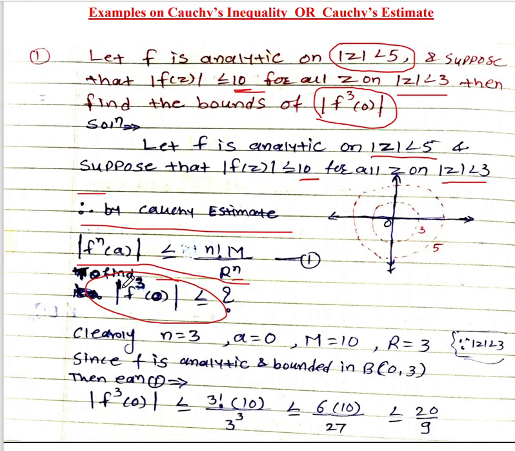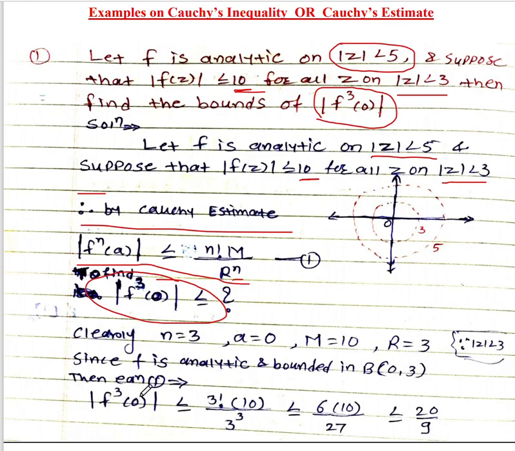If you observe both terms, n equal to 3 and a equal to 0, and M equal to 10, which is given in the question, that is mod f of z less than or equal to 10, that is M is 10, and r equal to 3. So we have to find the value of f'''(0) in a circle, that is r equal to 3. Since mod z less than 3, here the center is 0 and the radius is r equal to 3.